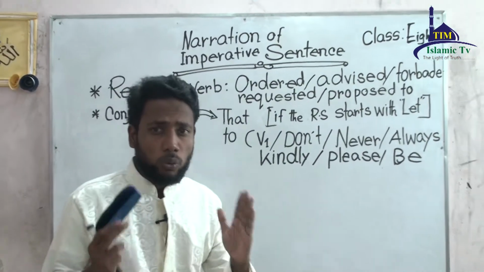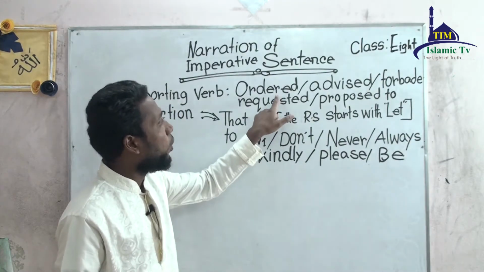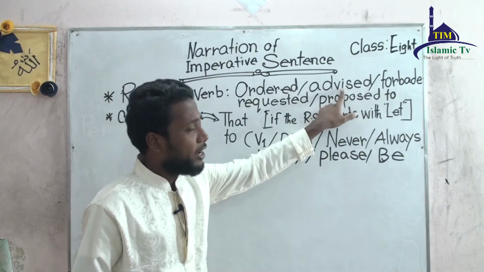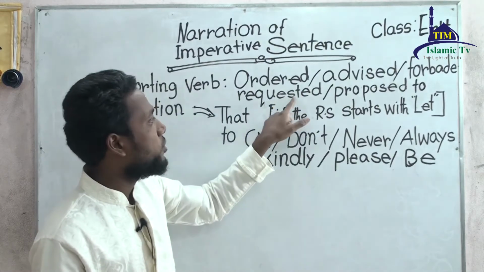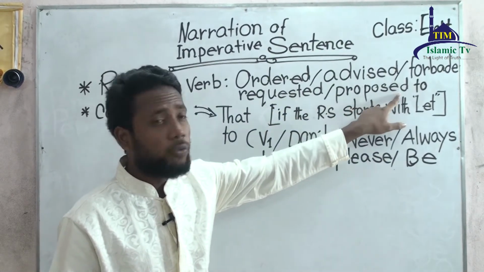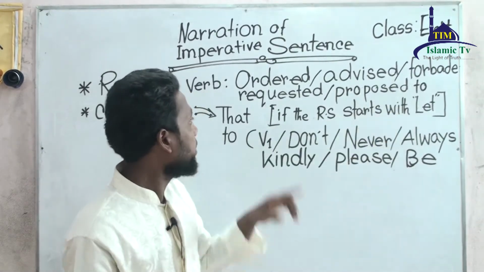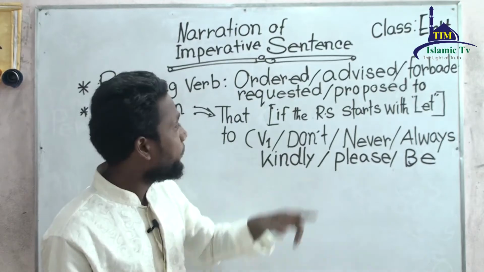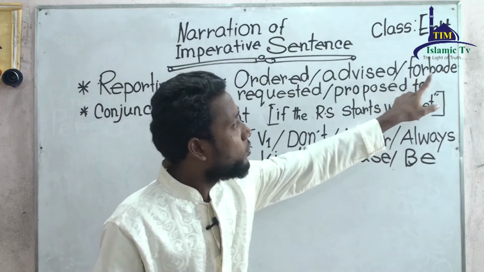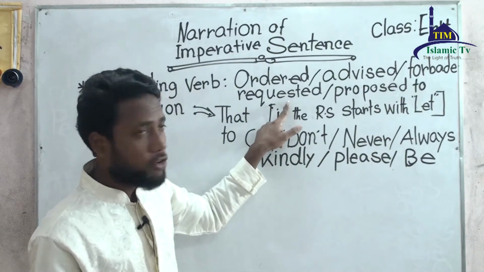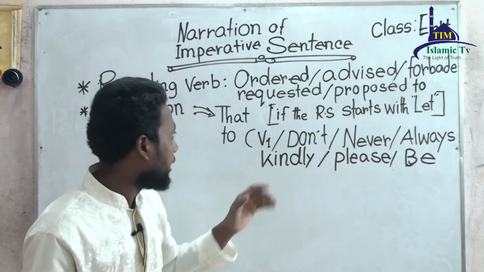The reporting verb will be, especially for the imperative sentence, look here: ordered, advised, forbade, requested, proposed to. Listen once again and look very carefully. Reporting verb will be ordered, advised, forbade, requested, proposed to. So moving on, next.